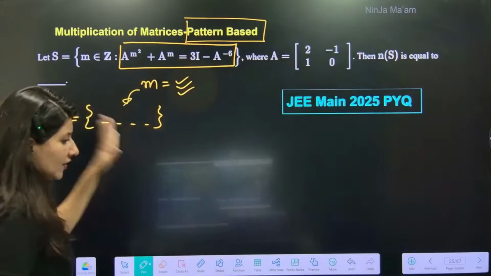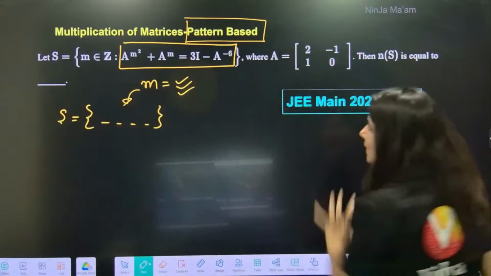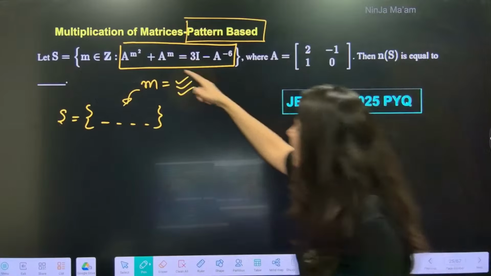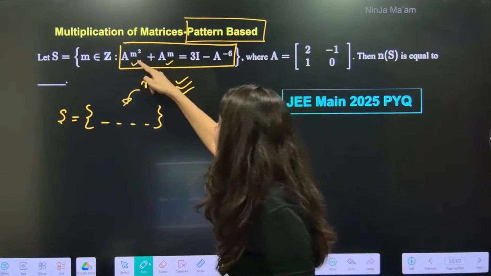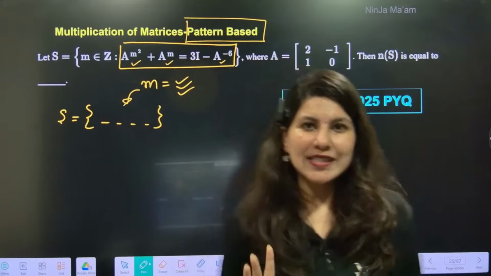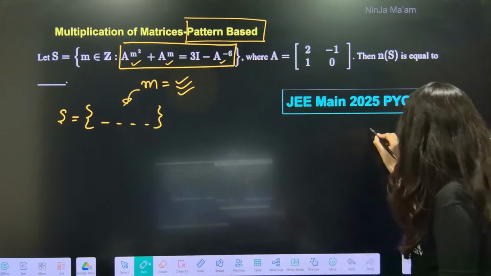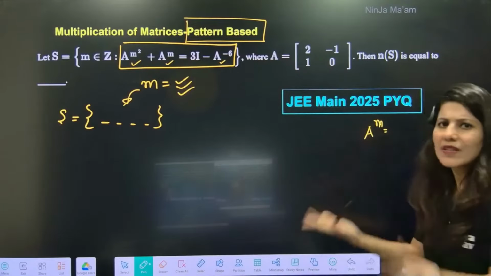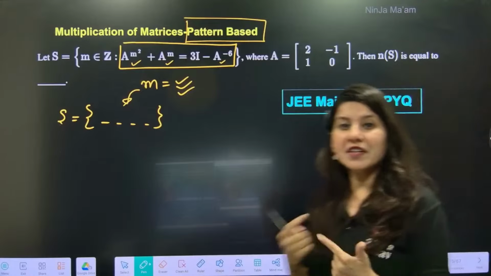So what we need to understand over here is a matrix is given, right? And they are asking me to calculate A power m, A power, in fact, minus 6 also. So basically, in general, we just have to figure out what is A power k. How will we figure that out?